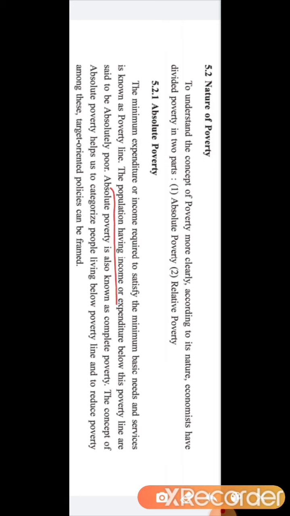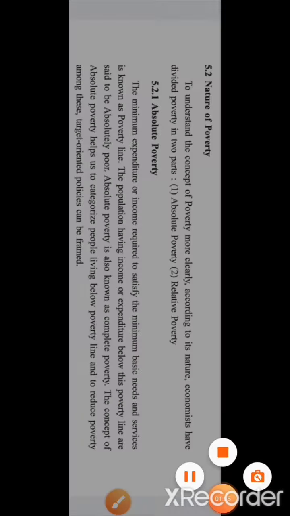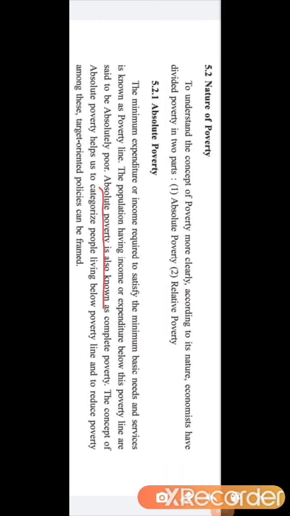The population having income or expenditure below this poverty line is said to be absolutely poor. The group of people who are not earning, suppose, 7,000, and who are not even able to spend 7,000, will be considered as living below the poverty line and will be called absolutely poor. Absolute poverty is also known as complete poverty. This can come for an MCQ. The question can come as: what is the other name of absolute poverty? So the answer will be complete poverty.